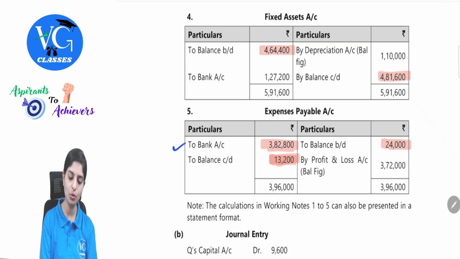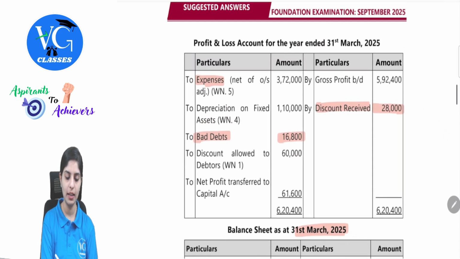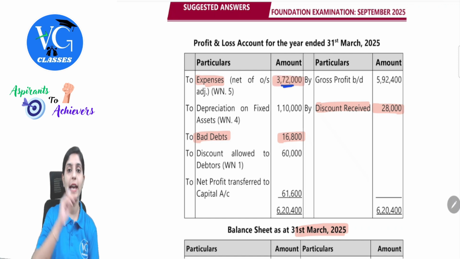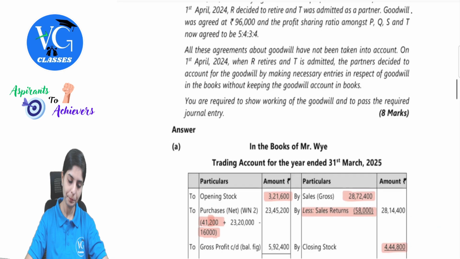So the difference which is going to the profit and loss account will be nothing but your balancing figure, 3,72,000. This will be shown as your current year expenses. That is how we are getting 3,72,000 as per the expenses outstanding ledger calculation. That is why we observed that preparing ledger becomes important, because all these values will be generated there itself.